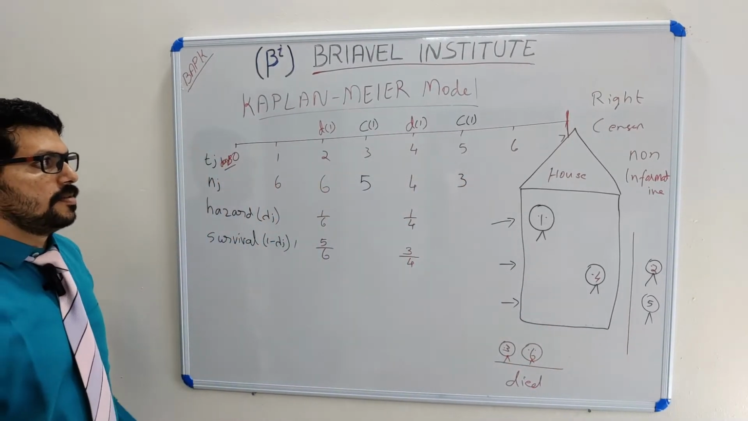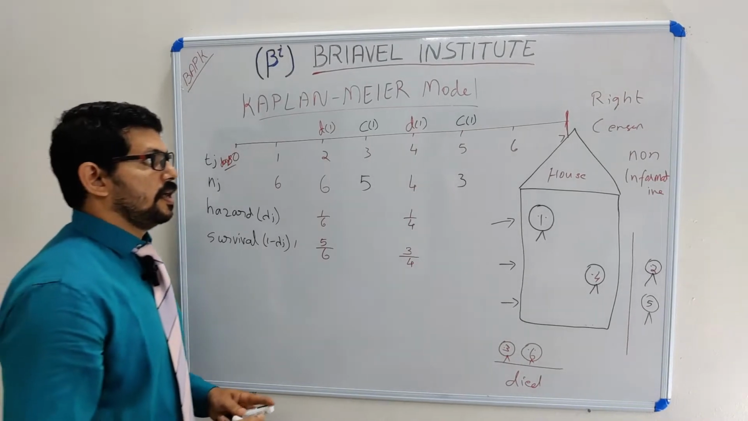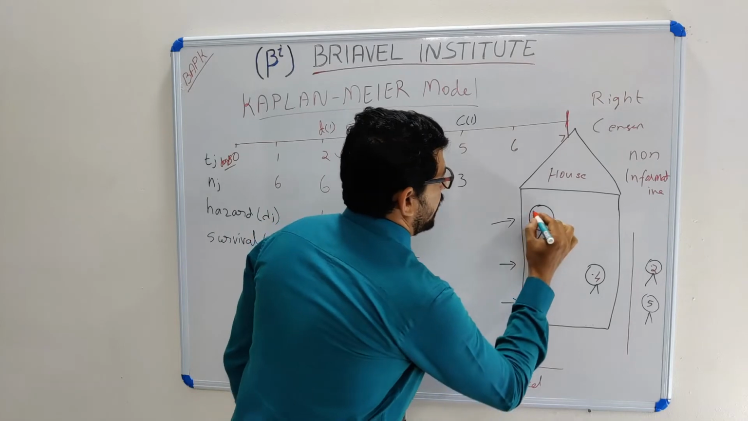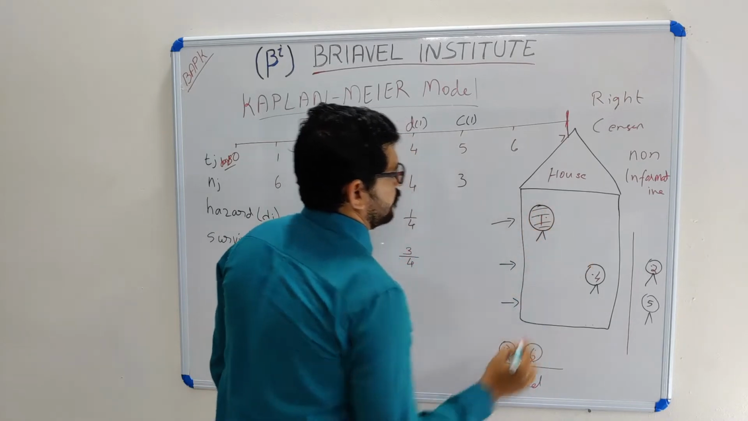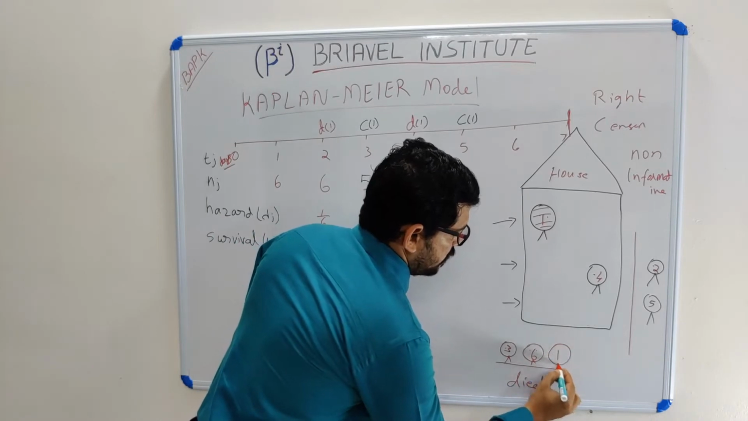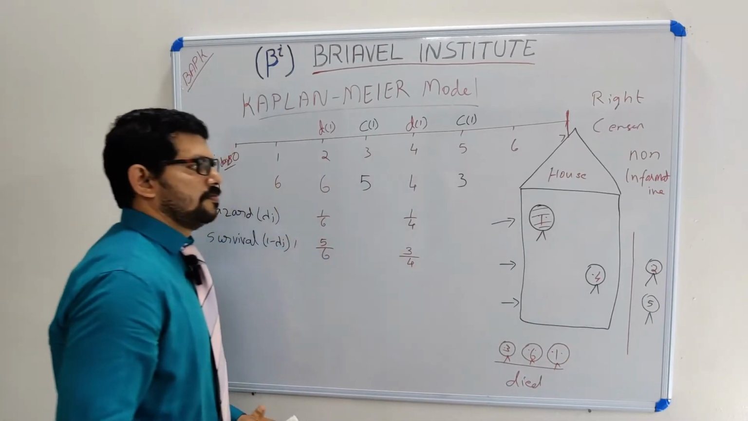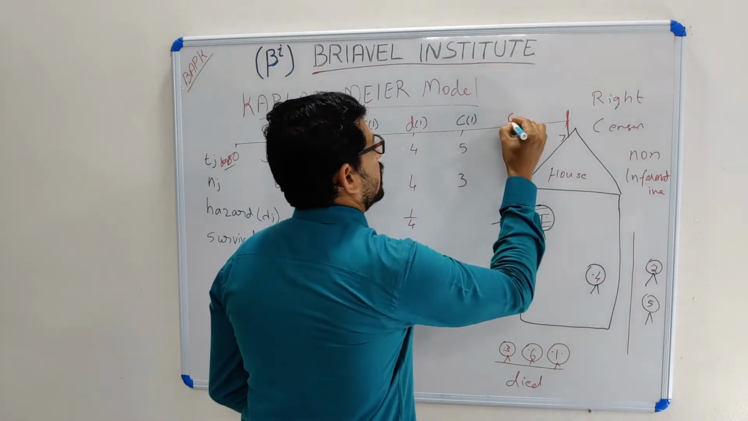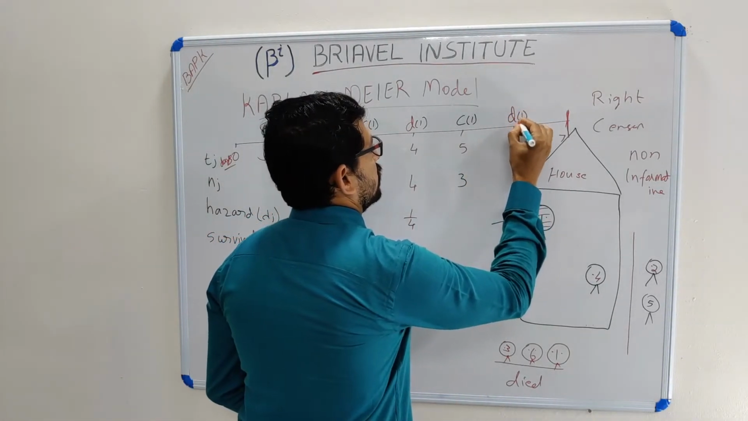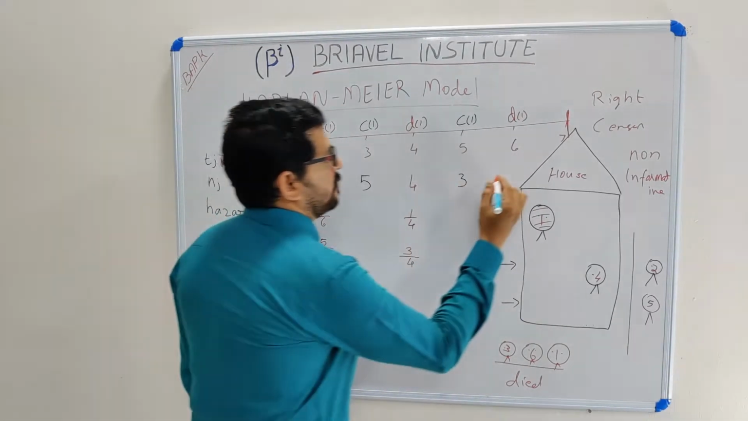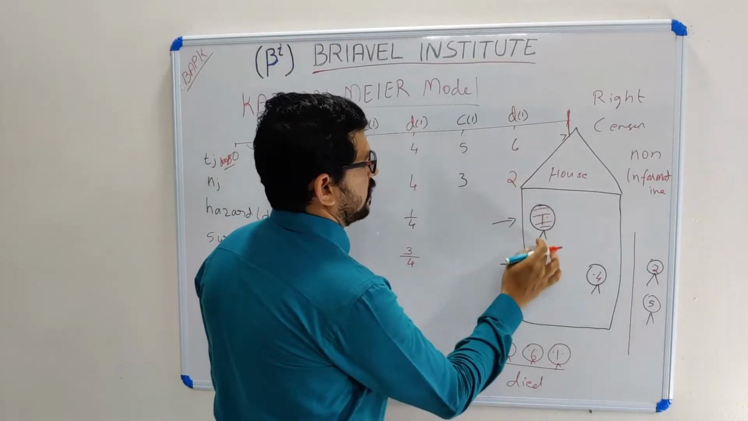On my 6th day, I understood one more puppy is died. This puppy is died. Number 1 is died, I took it out. So on the 6th day one more puppy is died. So what will be my number of puppies? Only 2 puppies are there.